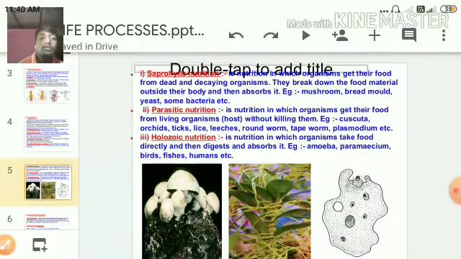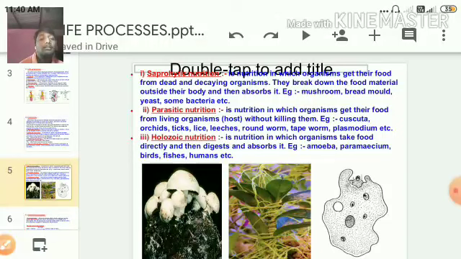For example, if an amoeba comes closer to any such food, it first engulfs the food into the cell, then digests it, then absorbs the nutrients, and then ejects the waste out through its cell.